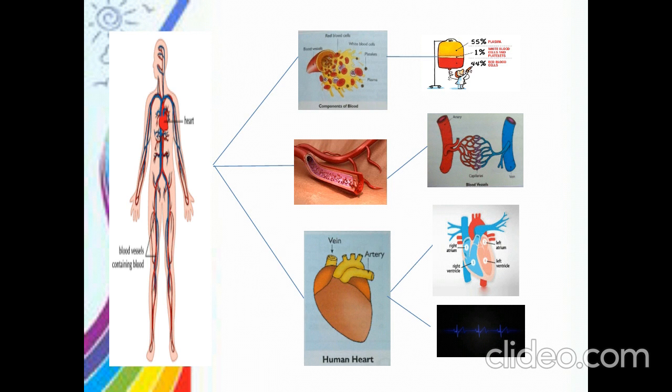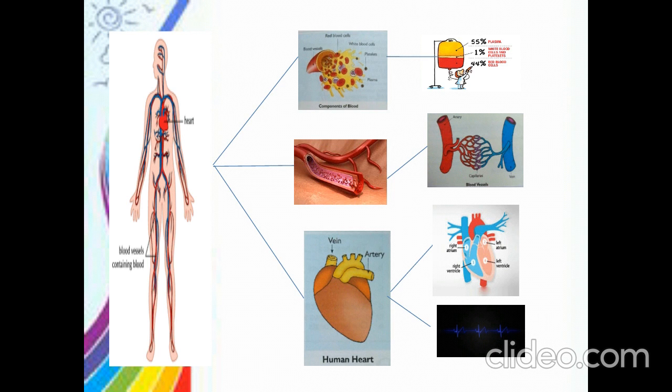Coming to blood. Blood is liquid in state. It carries oxygen, food nutrients and water to all parts of the body, and in return it collects the waste materials to the heart for its purification. The components of blood are plasma, white blood cells, red blood cells and platelets.